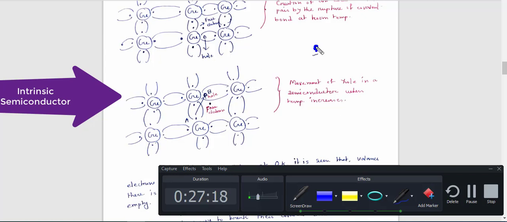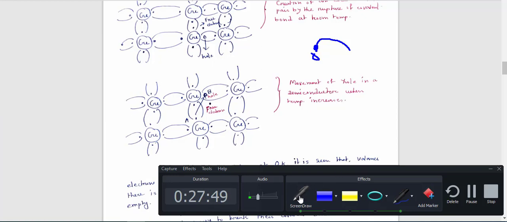Now when this electron moves in this direction, from left to right in this figure, the vacant place of the hole is here. That means the direction of the hole is just opposite to that of the electron. Again this is another important question for short questions: the direction of the hole is just reverse of the direction of the electron. Remember this point.